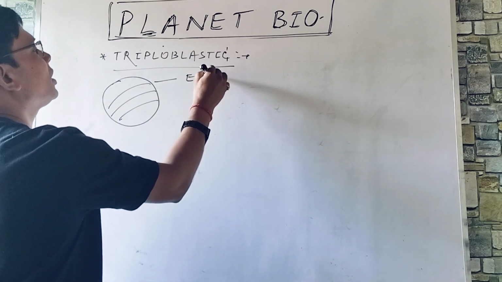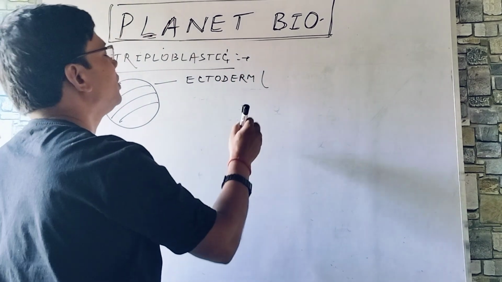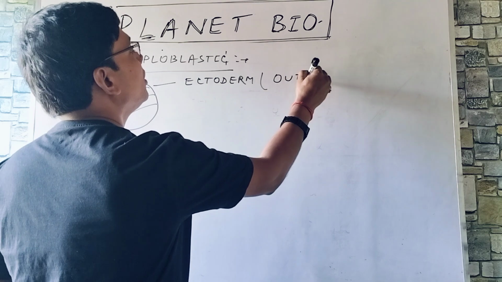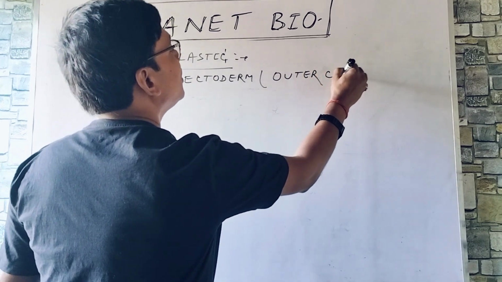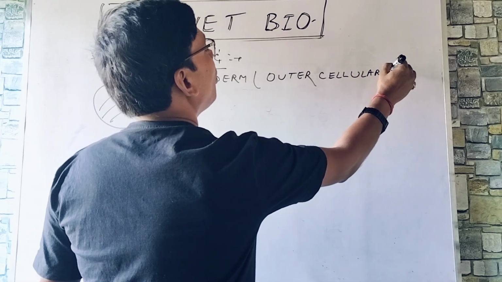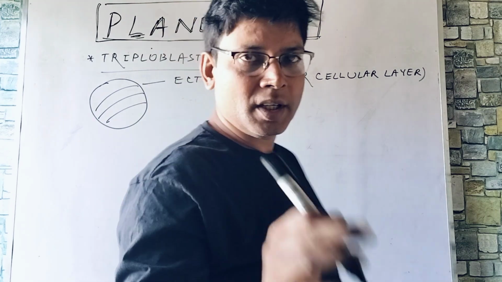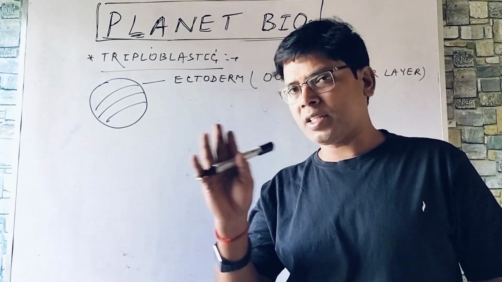This is the outer germ layer, ectoderm, the outer cellular layer. Here no non-cellular layer. All the layers are cellular layers or germ layers. 3 cellular layers, 3 germ layers are there.